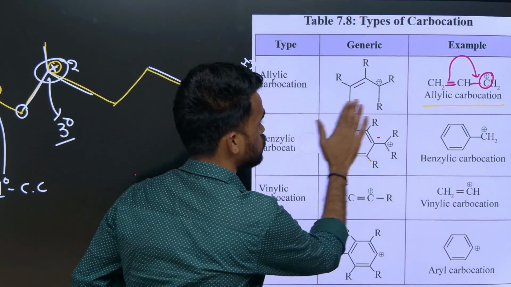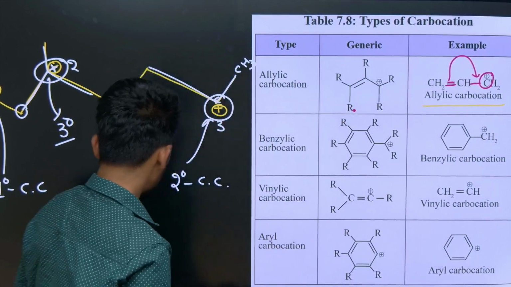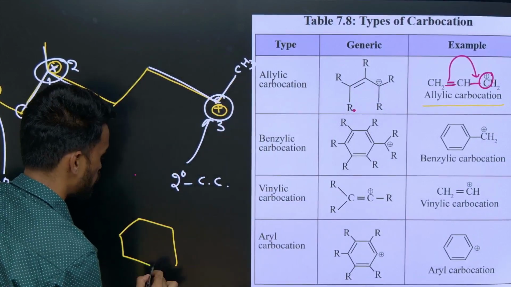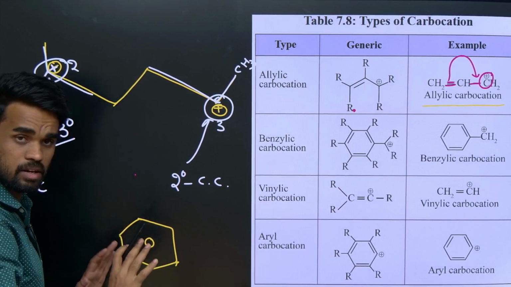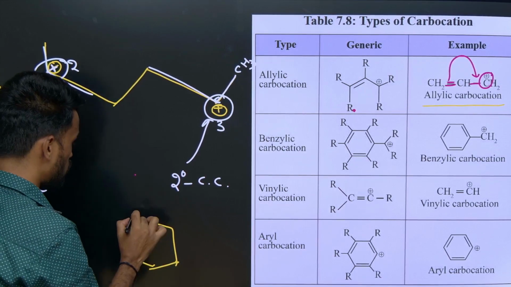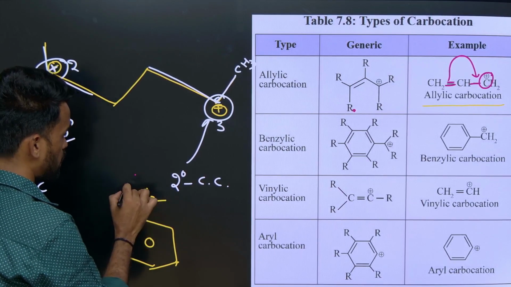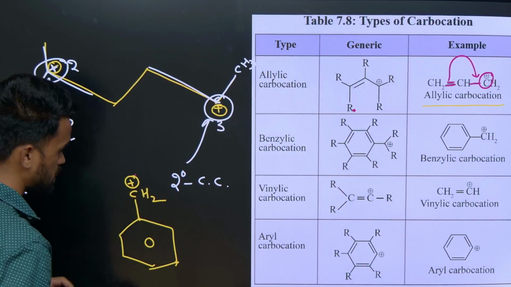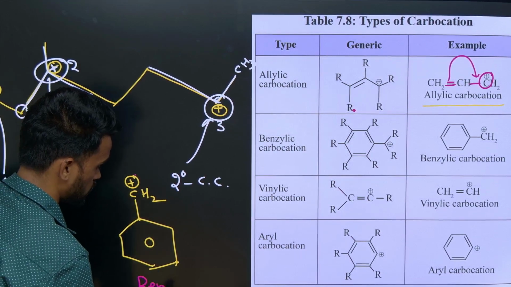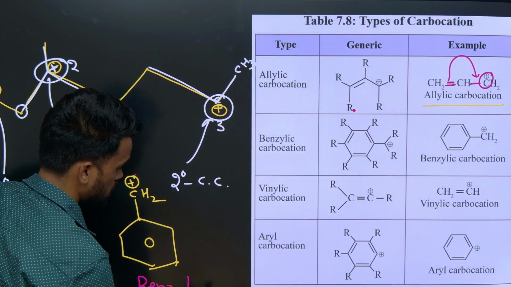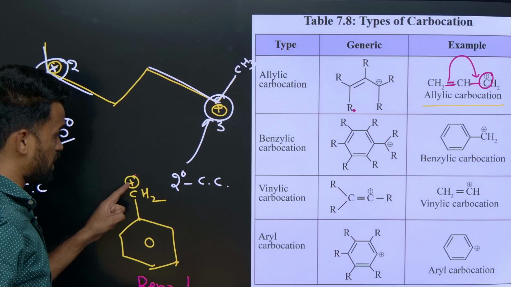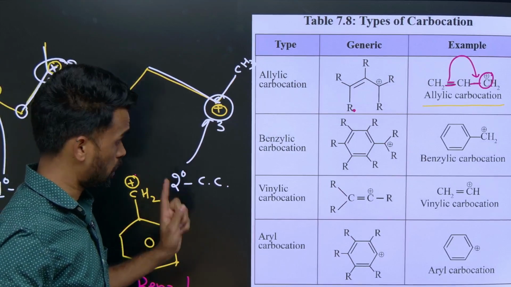Now when it comes to the benzene ring, we know this is a benzene ring or phenyl group. If something is attached here like this and the positive charge is over here, this should be considered a benzylic carbocation.